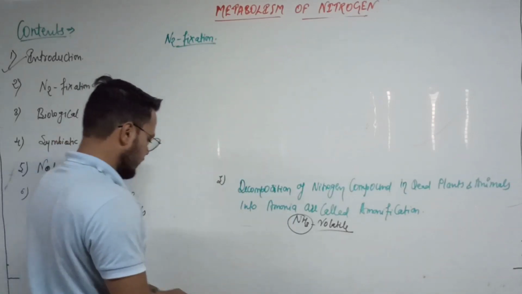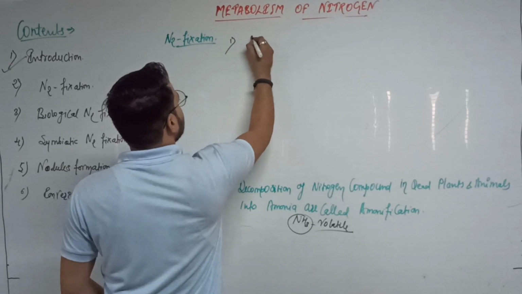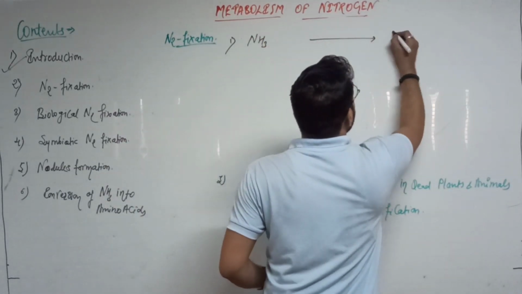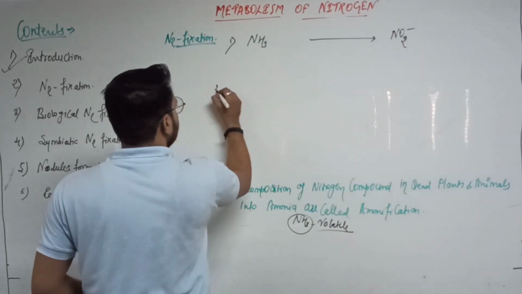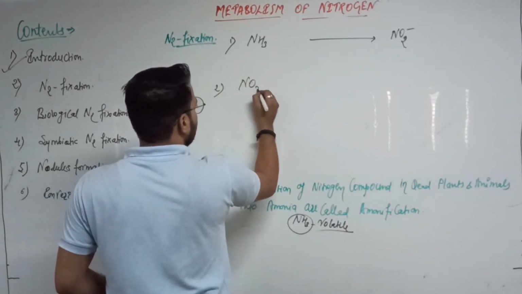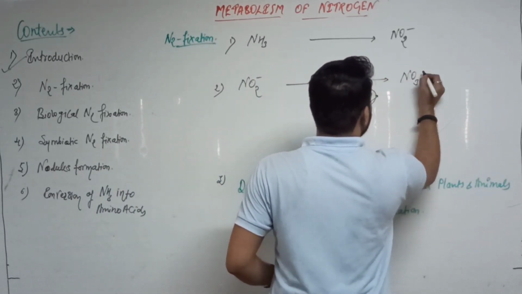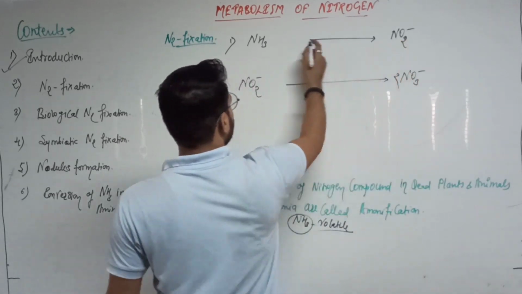Okay, so this ammonia converts into the first nitrite, and then this nitrite oxidized into the nitrate.